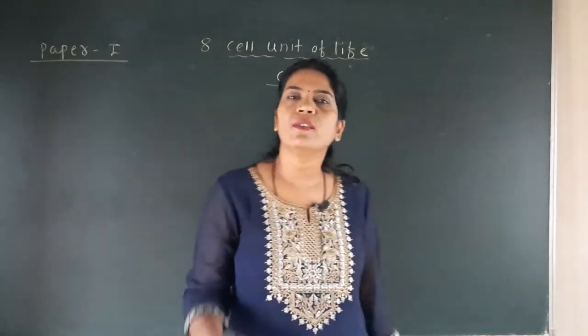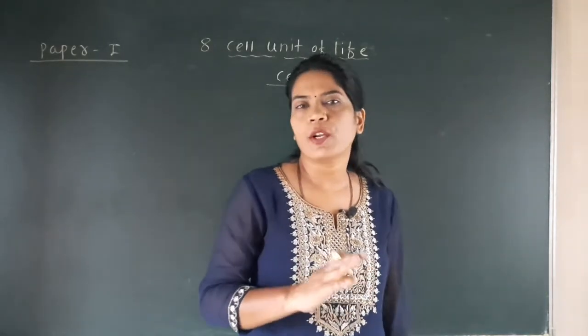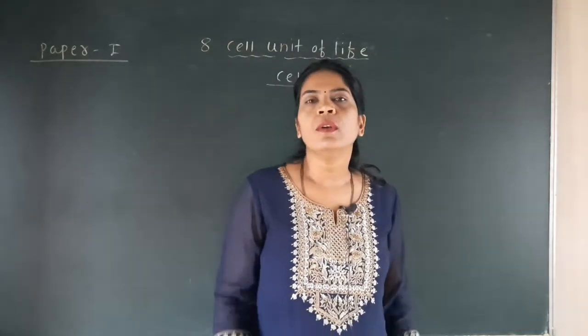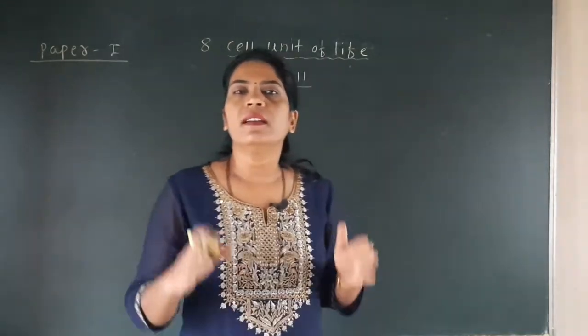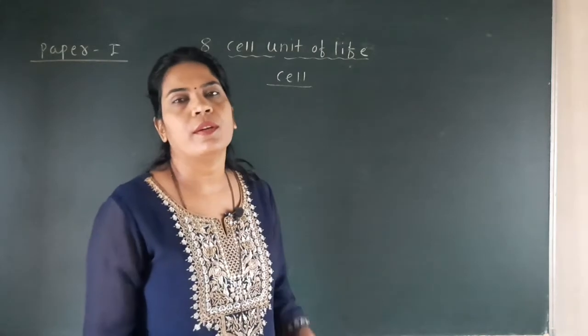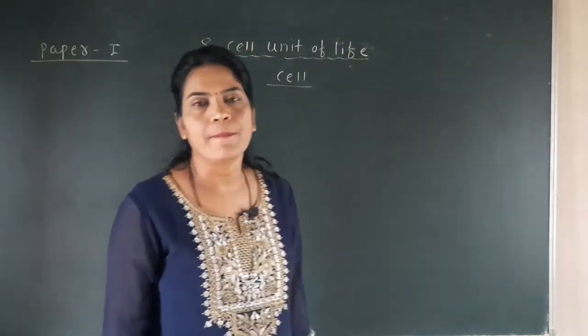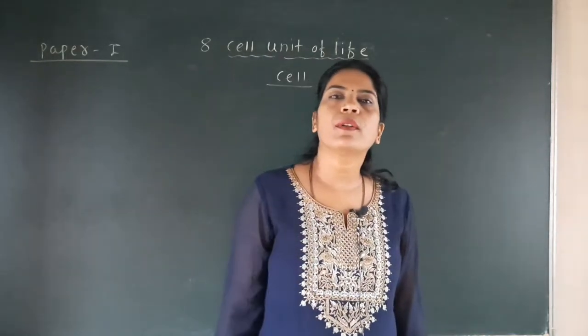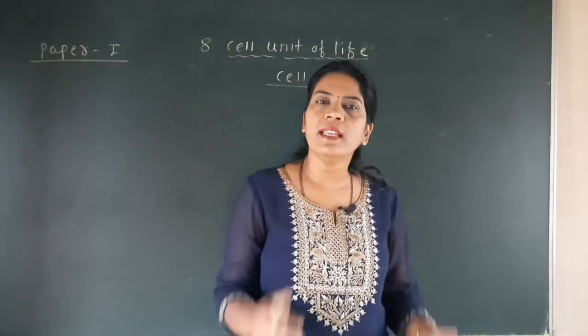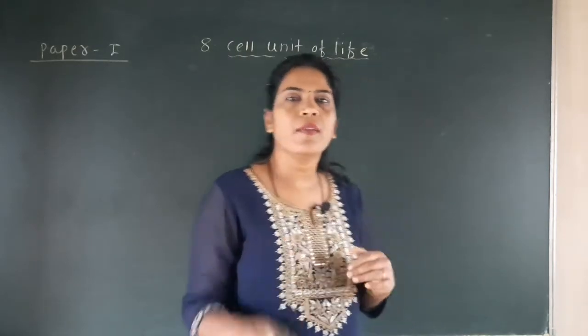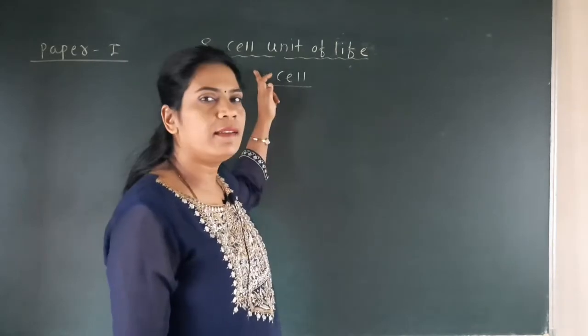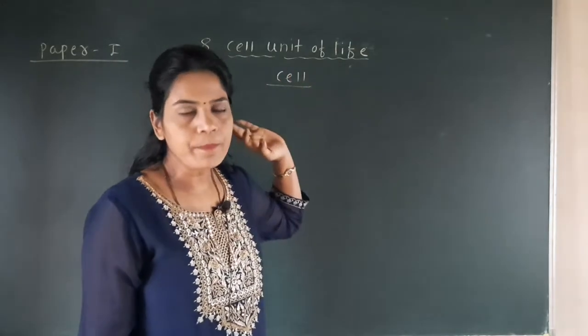This cell is an important component of the living organism. That's why we call it a unit of life.